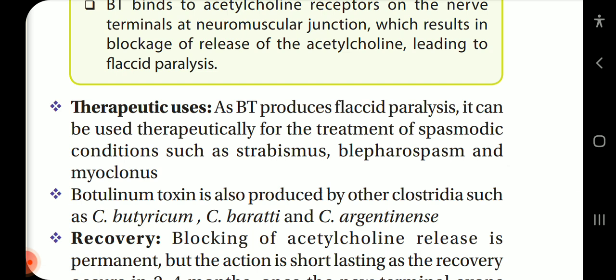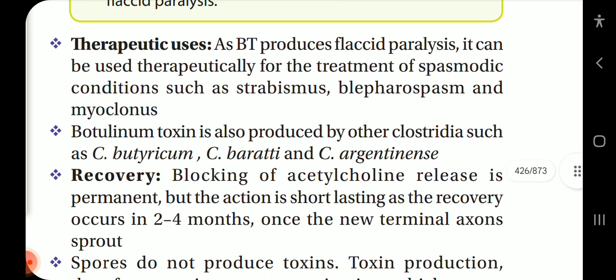leading to flaccid paralysis. Therapeutic uses: as Bt produces flaccid paralysis, it can be used therapeutically for the treatment of spasmodic conditions such as strabismus, blepharospasm, and myoclonus. Botulinum toxin is also produced by other Clostridia such as Clostridium butyricum, Clostridium baratii, and Clostridium argentinense.